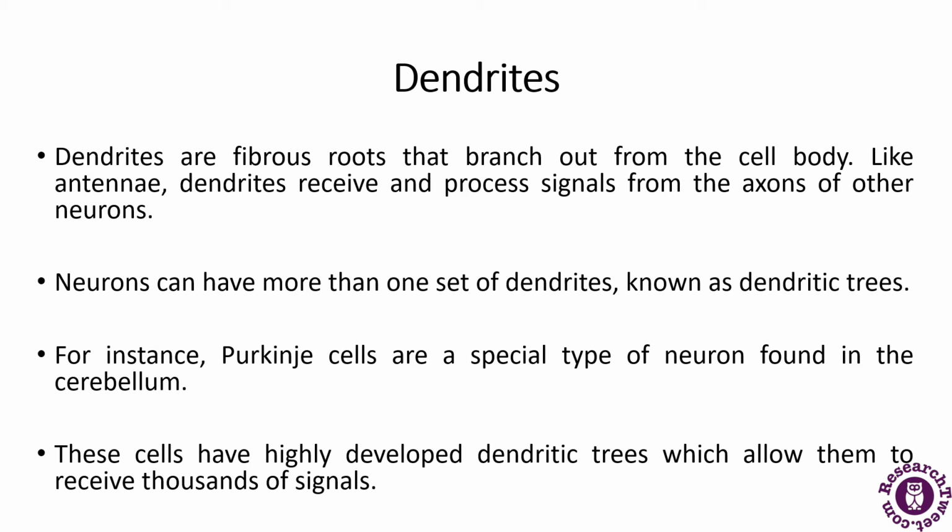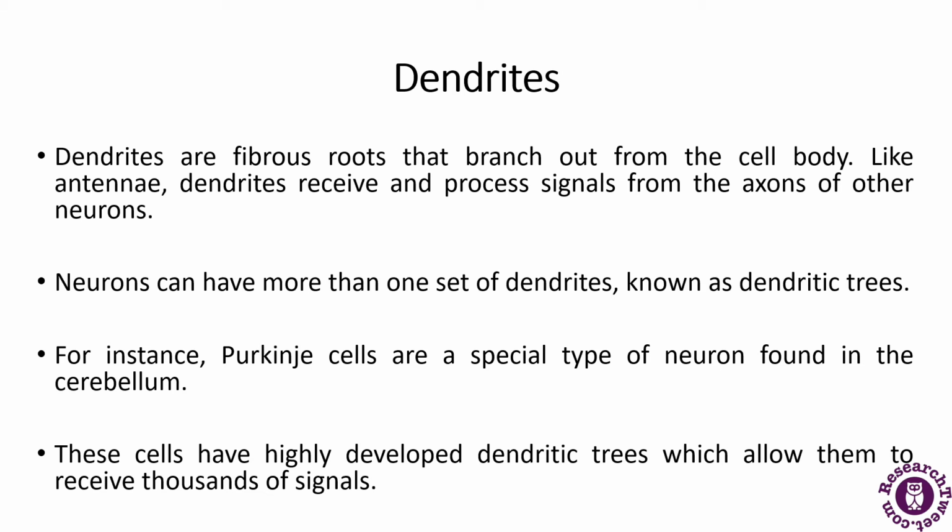There are various types of neurons such as sensory neurons, motor neurons, and interneurons. This is the main function of the dendrite. Some neurons can have more than one set of dendrites, known as dendritic trees. How many they generally have depends upon their role.